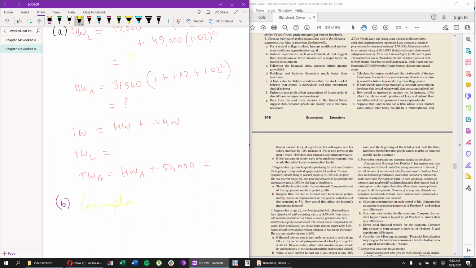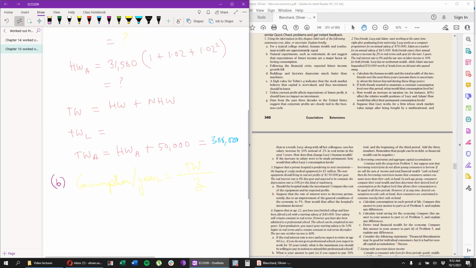So consumption per year should be their total wealth over the 3-year period divided by 3. So for example, if Adam's total wealth is, let's say, 300,000, then every year he can consume 300,000 divided by 3, that's 100,000.